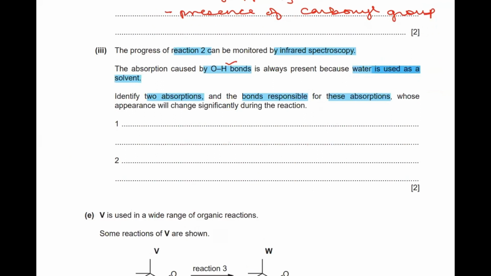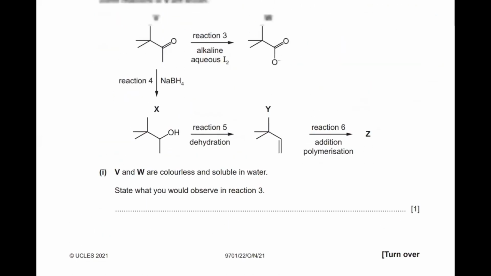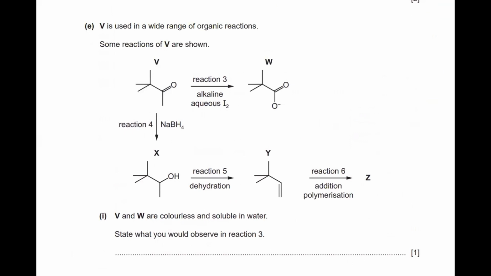So this is what you'll be mentioning here as part one and part two. Okay, moving ahead, let's move to the next part of the question, the E part. The E part states that in a wide range of organic reactions, V is the substance. Some reactions of V are shown over here.